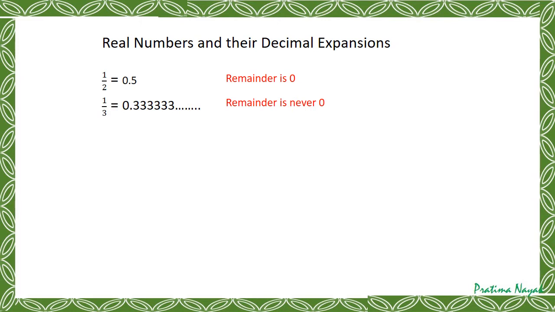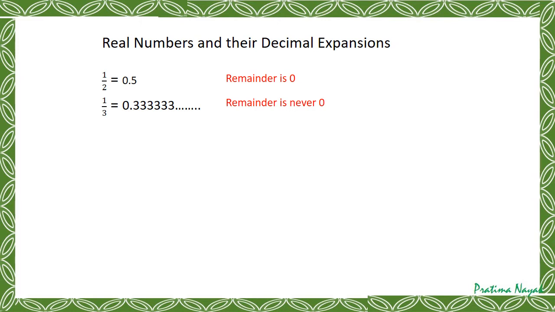So when I take 1 by 3, you will go on dividing. You will never get the remainder as 0. It will go on. So it will be 0.3333. You can try once, pause the video and do it yourself, then you will understand better. So 1 by 3, the quotient is 0.33333. We call it a recurring decimal or repeating decimal. What is repeated here? 3 is repeated here.